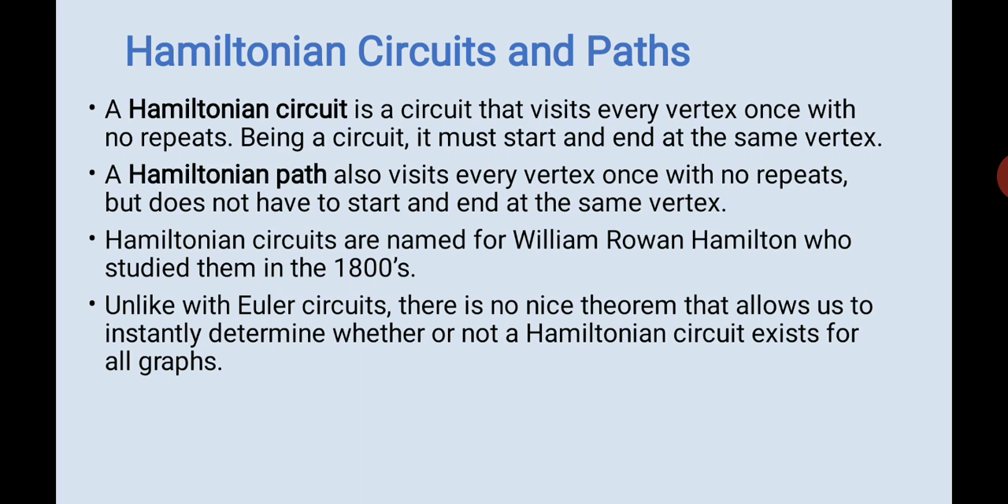Okay. So next we have Hamiltonian circuit and path. See, a Hamiltonian circuit is a circuit that visits every vertex once with no repeat, right? So now this time you're visiting each vertex once. No, sorry, you're not repeating the vertex, right? So being a circuit, it must start and end at the same vertex.